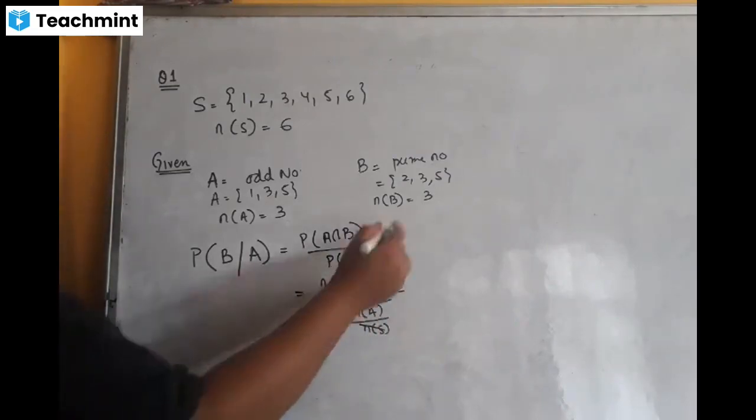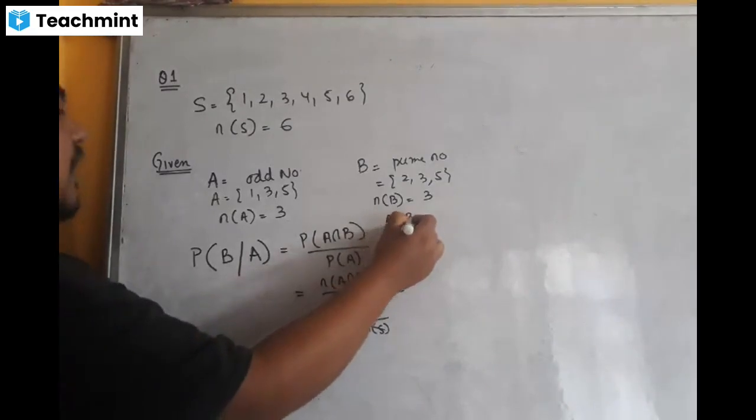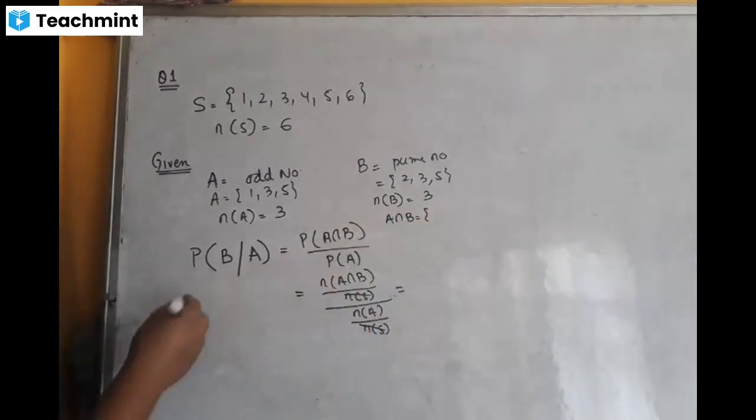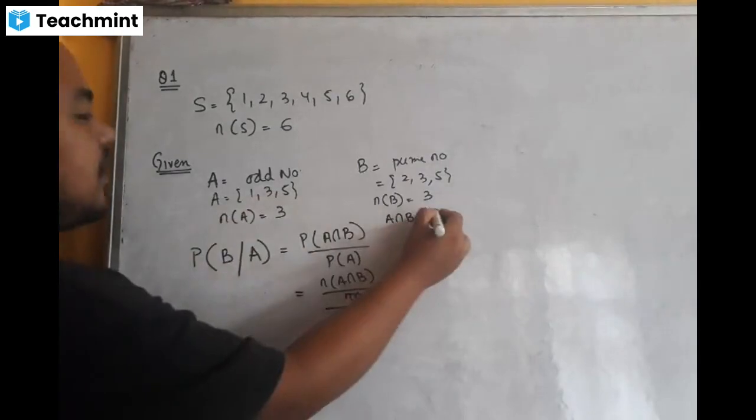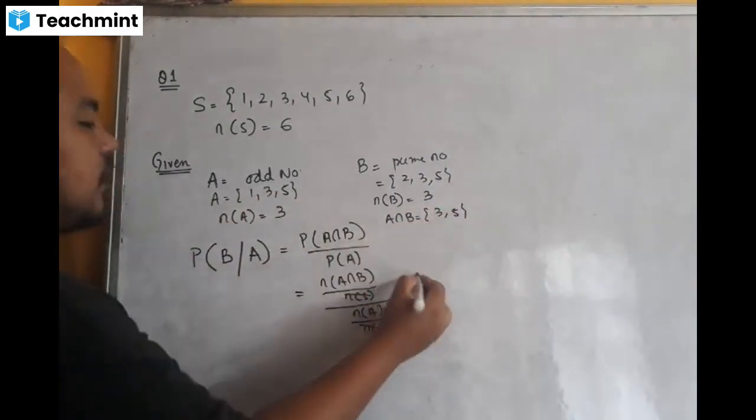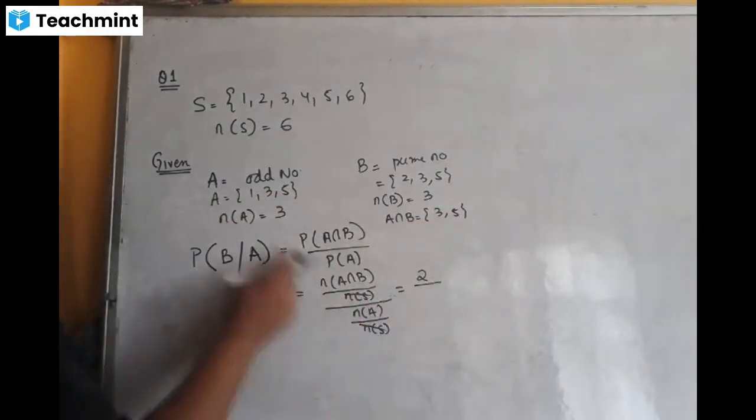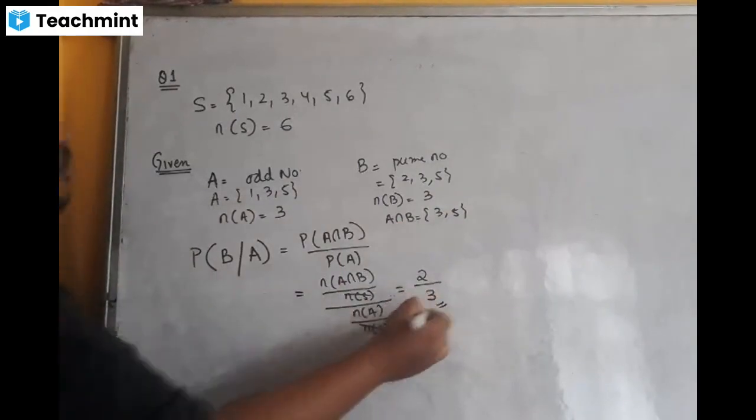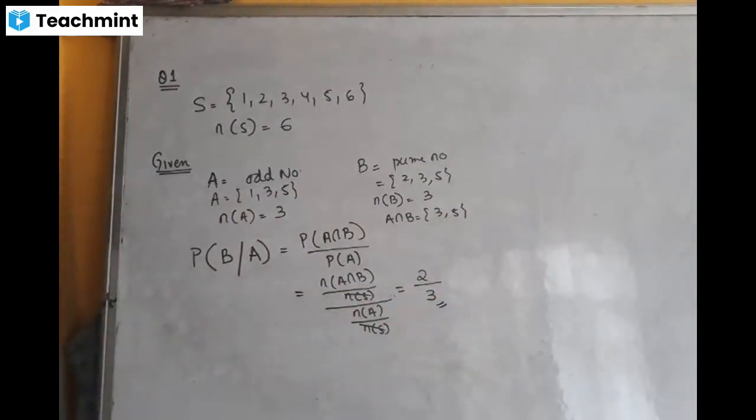n of A intersection B, I have not calculated. What is A intersection B? What numbers are common between A and B? I can see 3 and 5. So we get two numbers. n of A total is 3. So the answer is 2 by 3. So this is the probability of getting a prime number under the condition that it is an odd number.